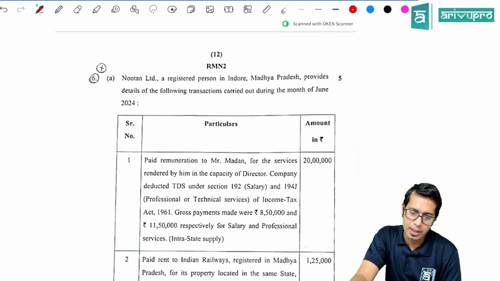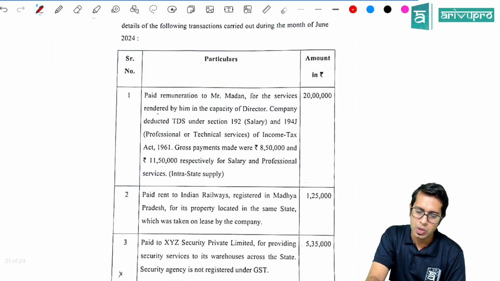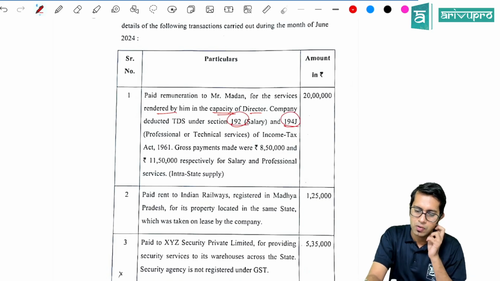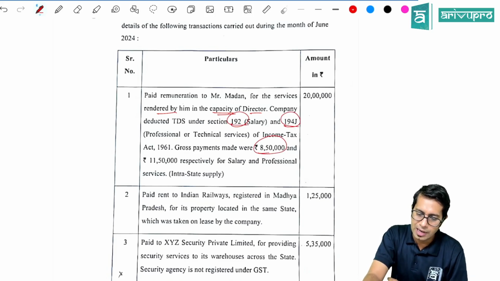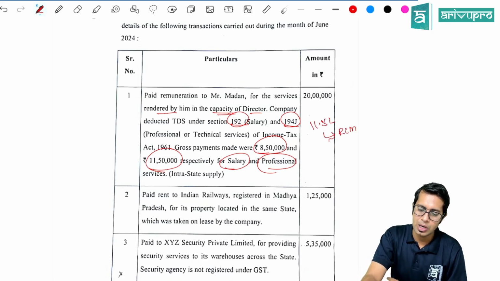Nutan, a registered person in Indore, provides the following details of transactions entered by him. He paid remuneration to Mr. Madan, who rendered services in the capacity of director. Under section 192 and 194, the payment of 8,50,000 was for salary and 11,50,000 was for professional receipts. So on 11.5 lakhs, RCM is applicable.